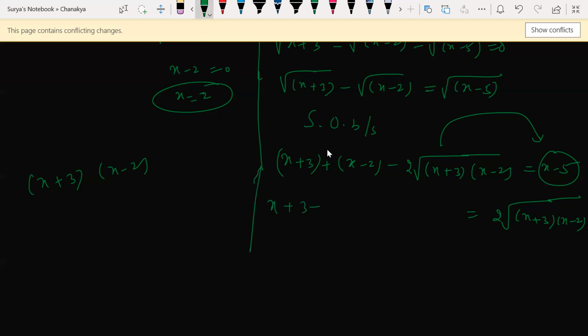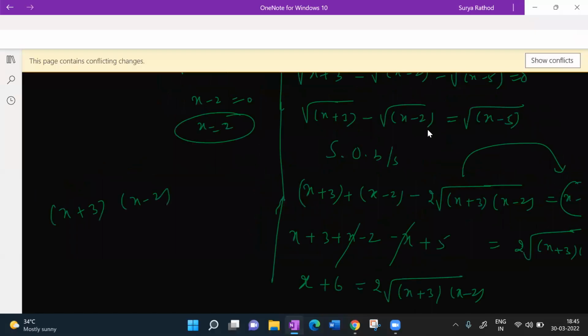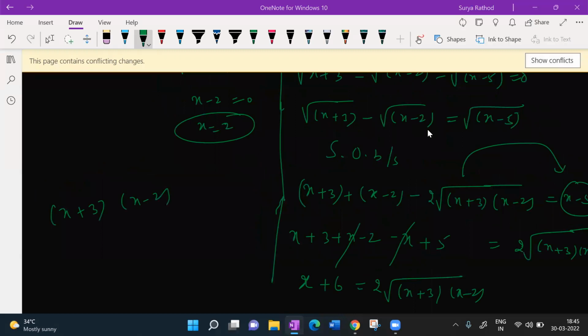X plus 3 plus x minus 2, and taking minus. Now it is correct, right? Now look at it. 1x will get cancelled. What are you left with, beta? X. So what are you left with here? Not 3x, 1x plus 6. Can you hear me? Yes, sir. Very good. Now look at this, this is what I got here.